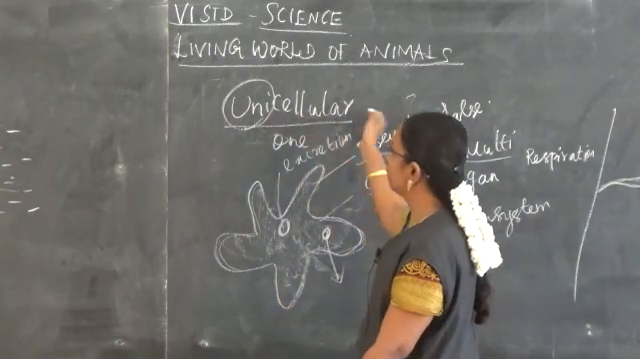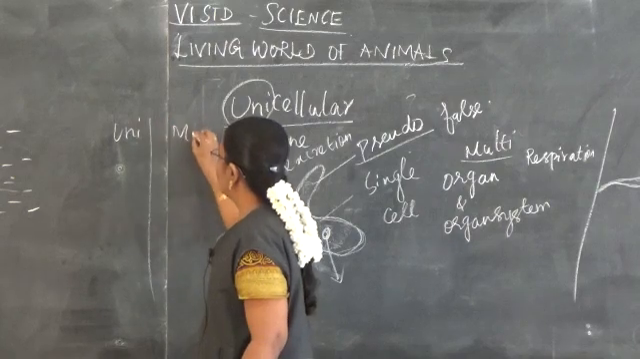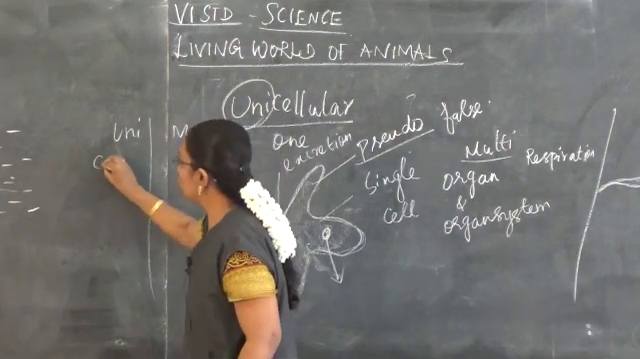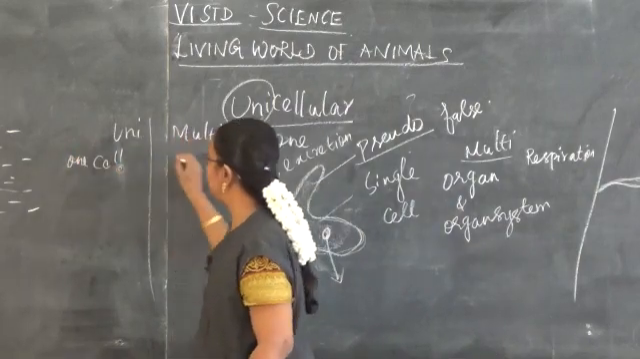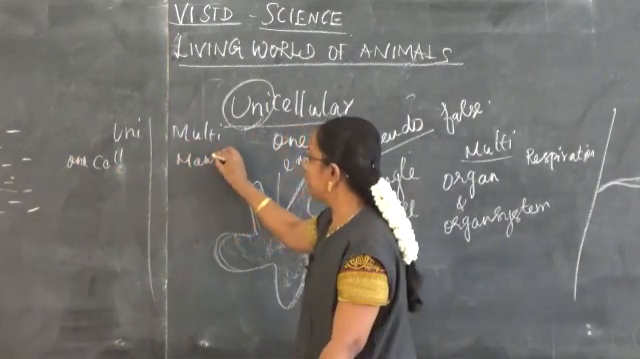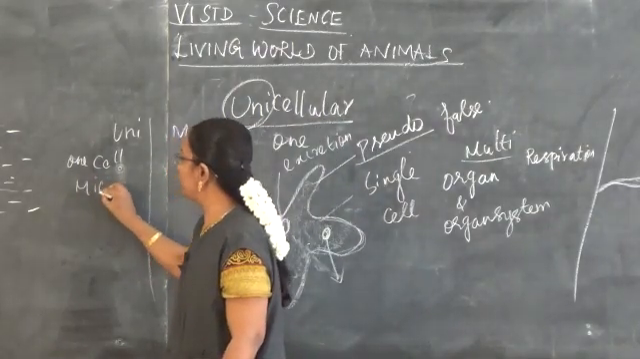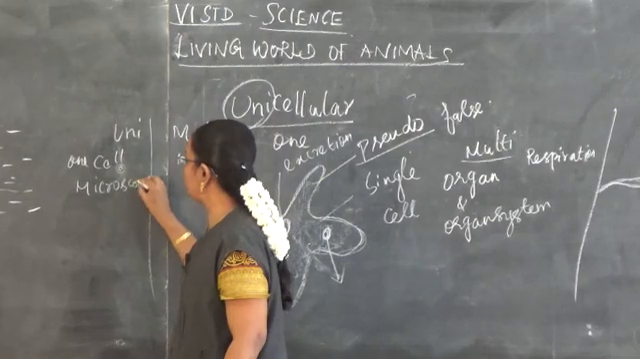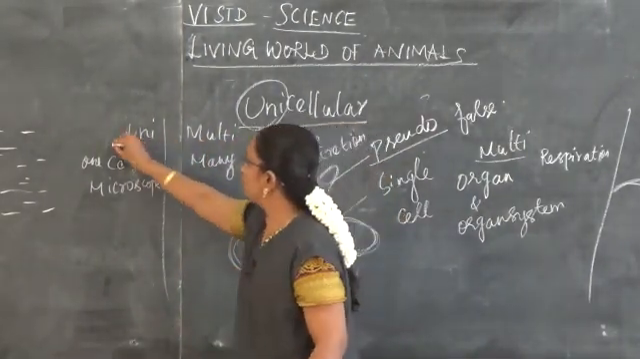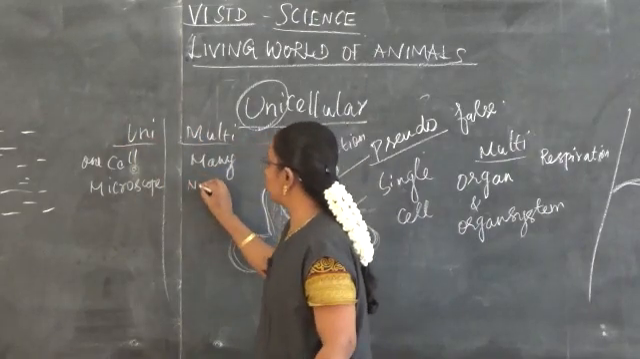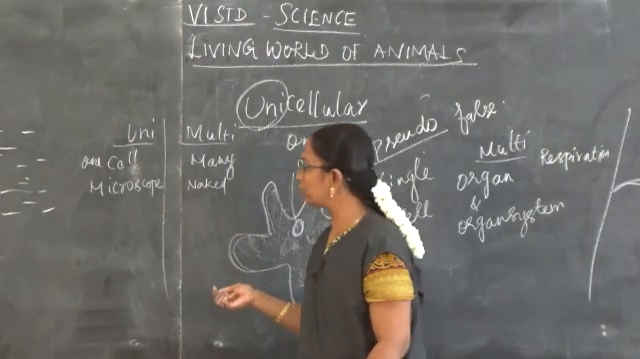When we talk about the difference between unicellular and multicellular organisms, only one cell, a single cell, is there in a unicellular organism. Here many cells are there. And then they are known as microscopic. With the help of a microscope only we are able to see the unicellular organism. But multicellular organisms we can see through the naked eye. With the help of our eyes we can see the multicellular organism.